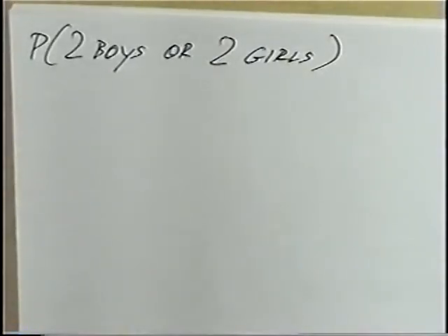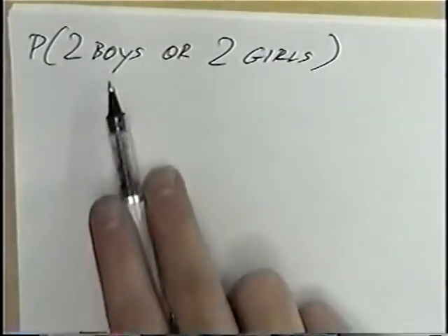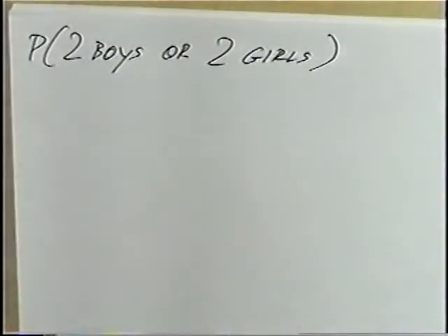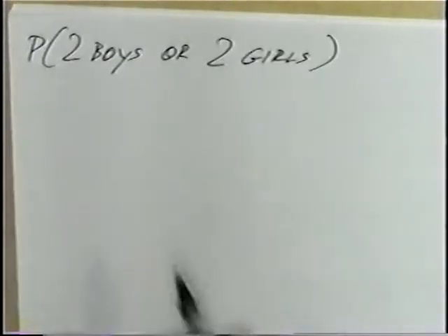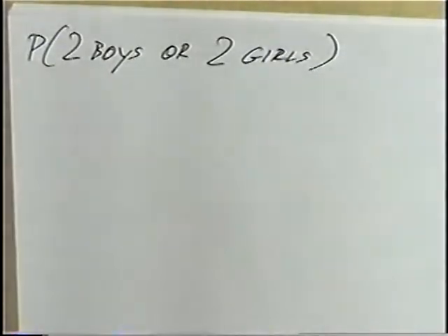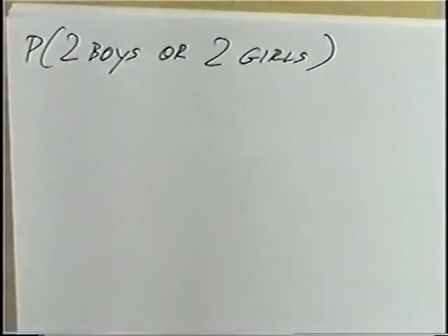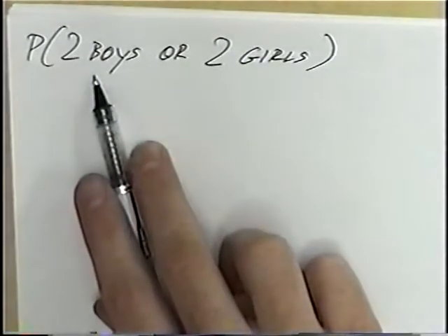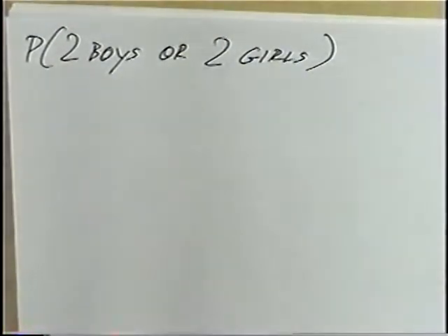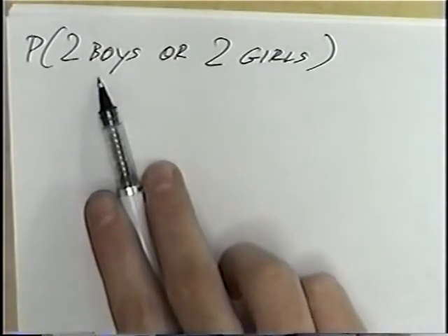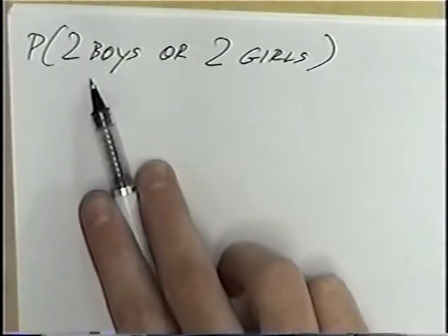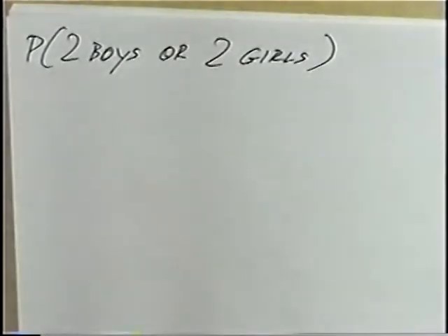First problem we'll solve using the word problem is to find the probability that we will have 2 boys selected or 2 girls selected. Again, 2 different events, 2 boys or 2 girls, mutually exclusive, since if we have 2 boys, we cannot have 2 girls, and they would not have anything in common. The addition property, we can find the probability of 2 boys and add to that the probability of 2 girls. The first probability of 2 boys would be a combination. Anytime you're picking multiple events and the order does not matter, if the boy is picked first or last, as long as we have 2 boys, we'll do a combination.